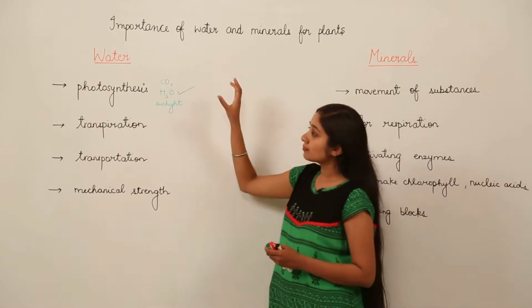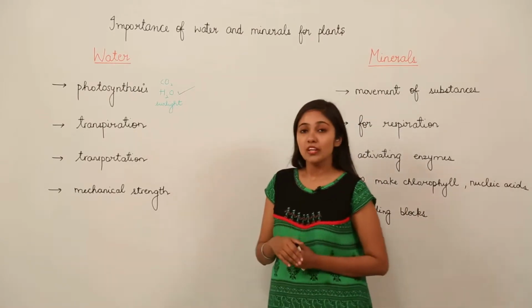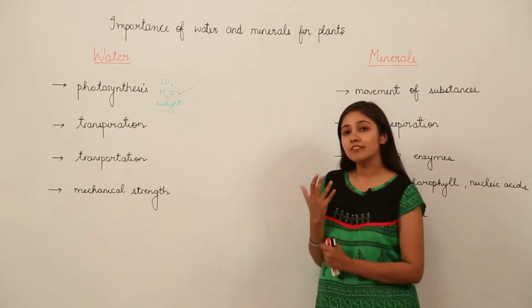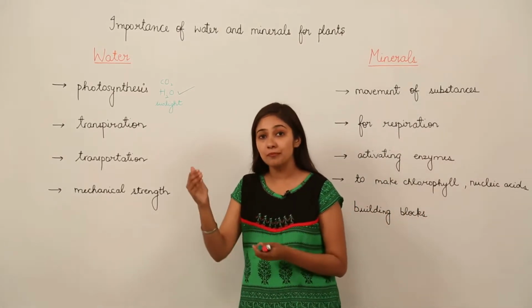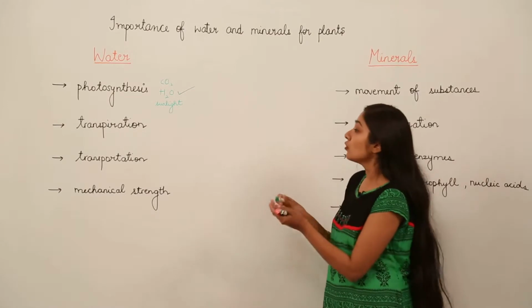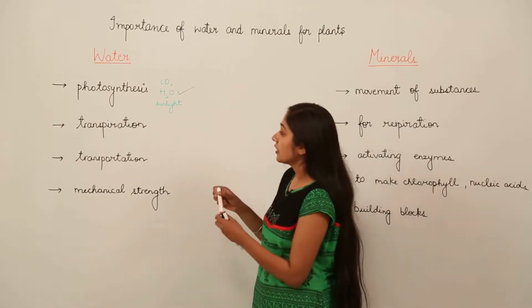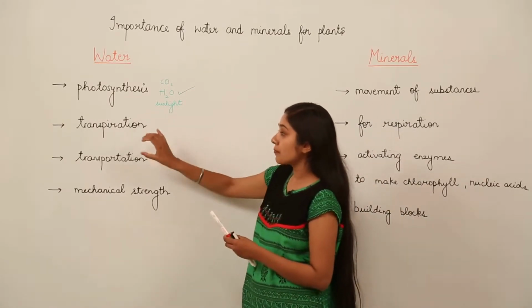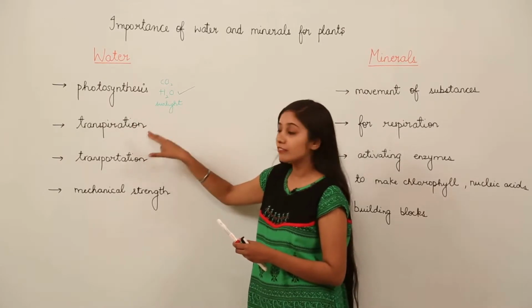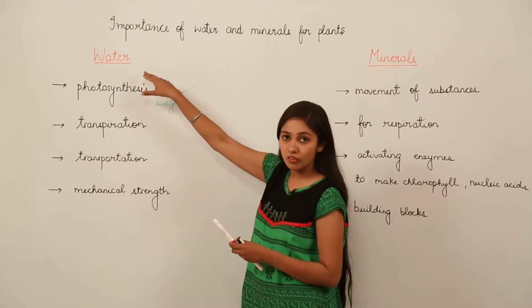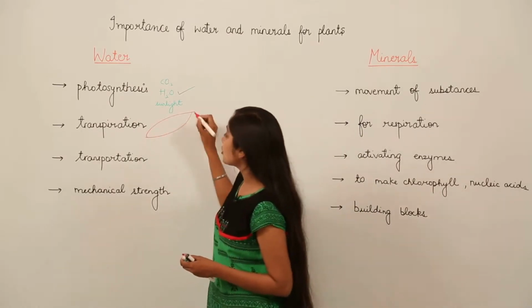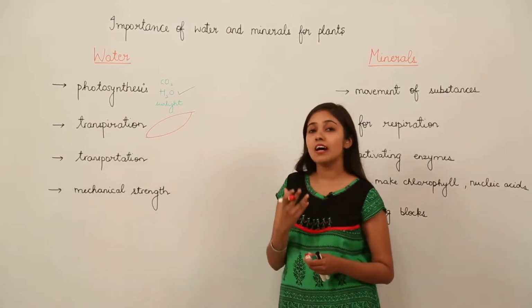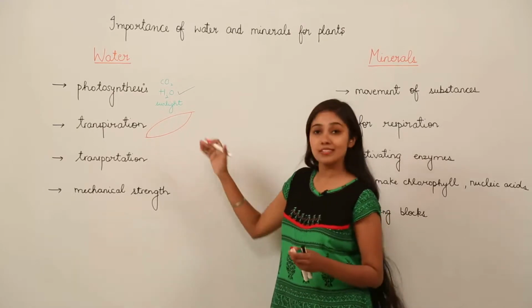Next we move on to transpiration. You know what is transpiration? You must have read in your previous classes that transpiration is the loss of water from stomata, right? So a loss of water from the stomata. For this transpiration we need what? We need water. On the lower side of the leaf, mostly the stomata are present in large number.